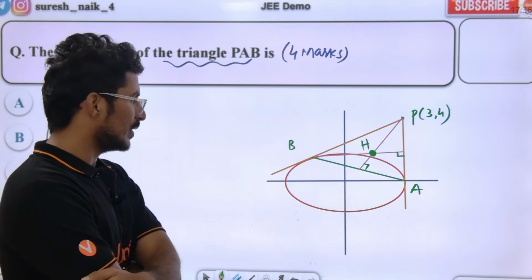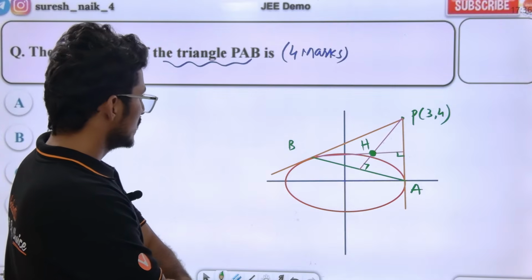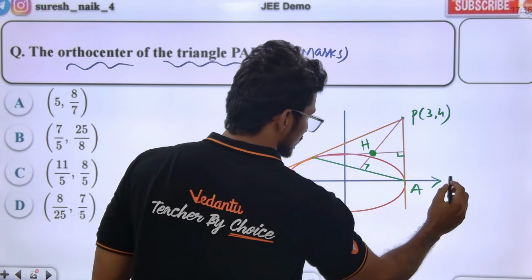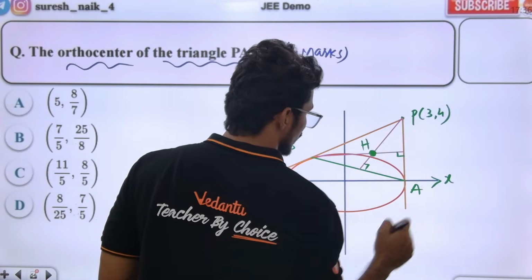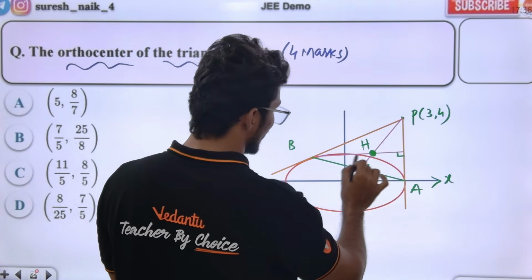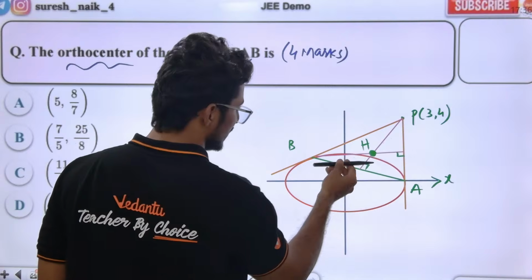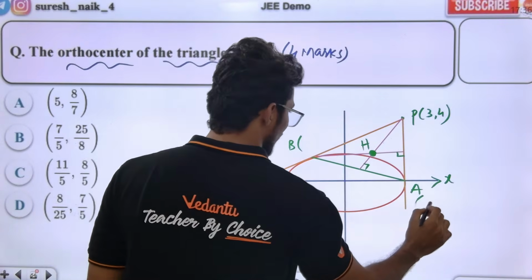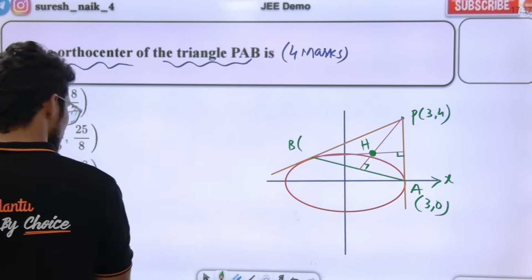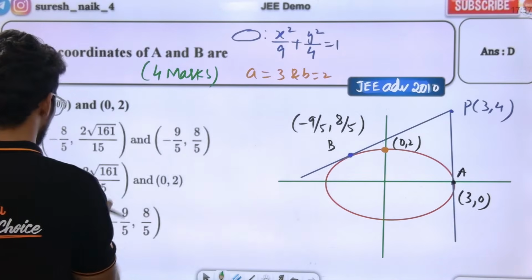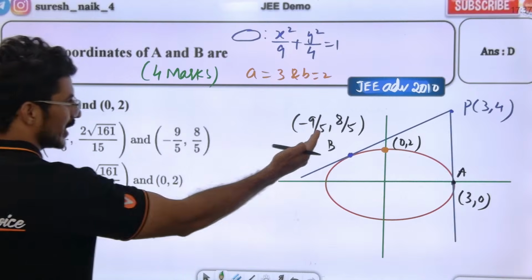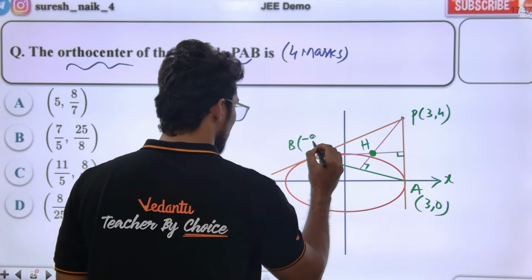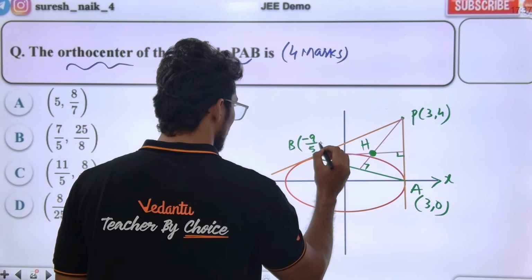One thing I'll tell you. See, this altitude is parallel to the x-axis. This altitude is basically parallel to what? The x-axis. What is our B point? The A point is definitely 3,0 from the previous question; what is the B point? Definitely in option D, the B point is -9/5, 8/5.